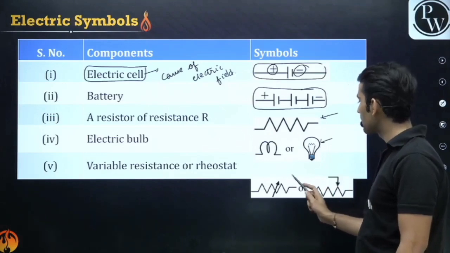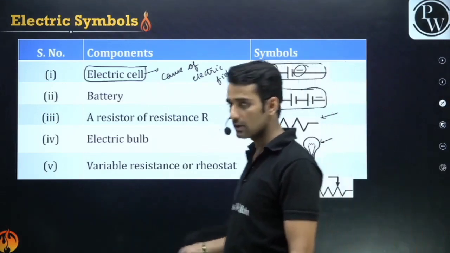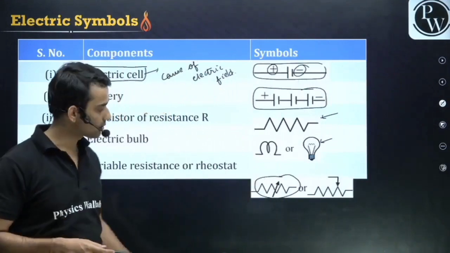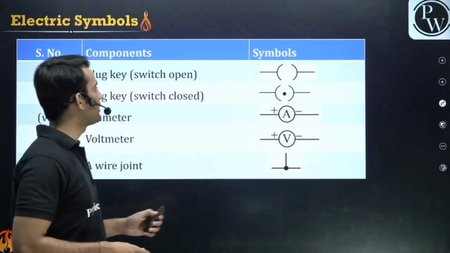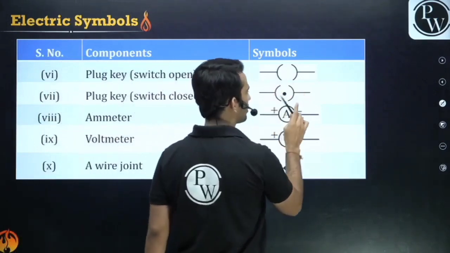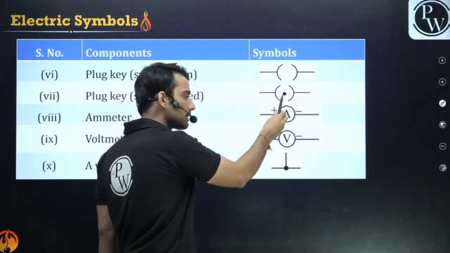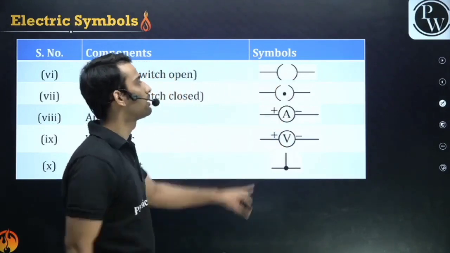And this is variable resistance. Variable resistance means it can have more than one value of resistance. That is variable resistance or rheostat. Then we have a switch. It is open and this is closed. Like when we switch on, it is this, and when we switch off, it is this.